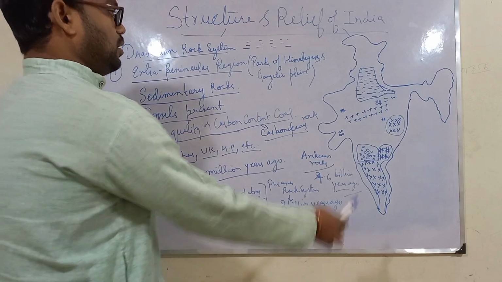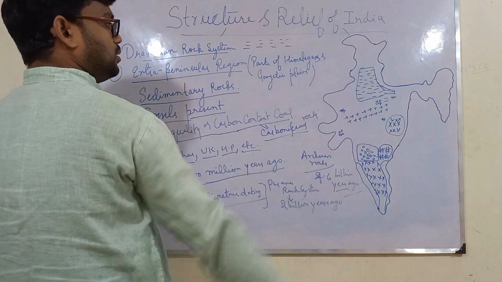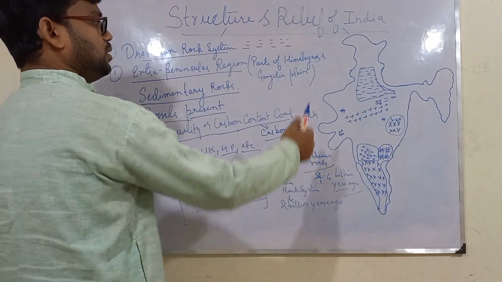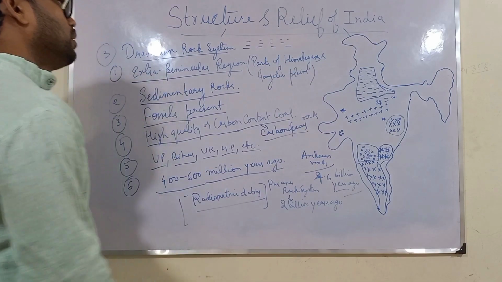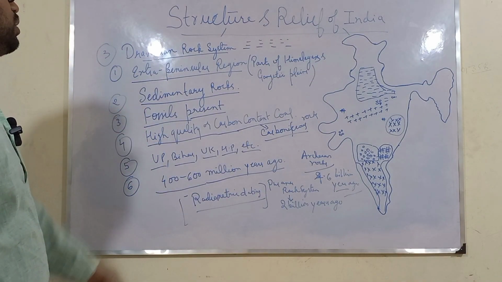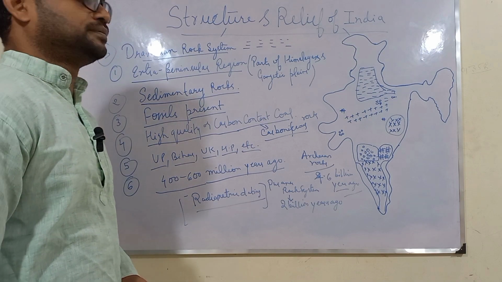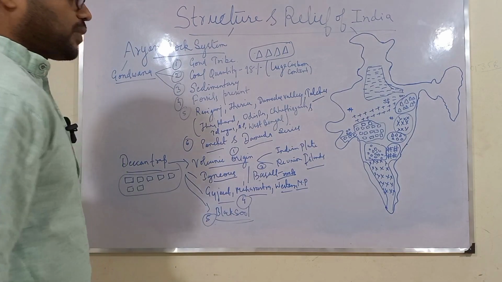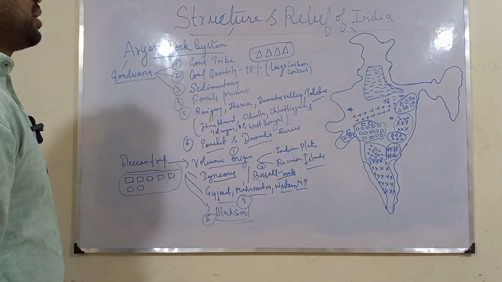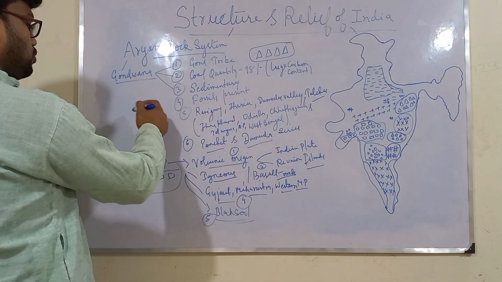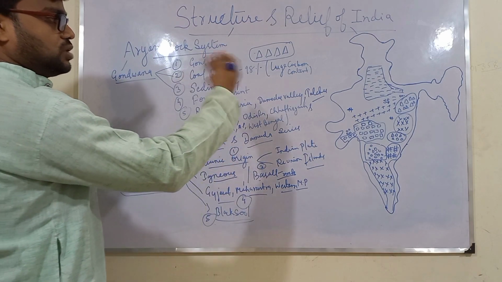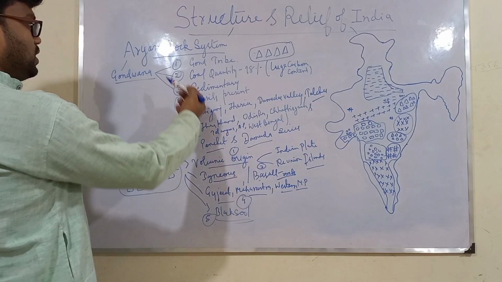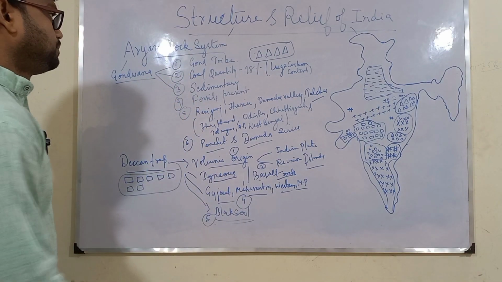I hope you have noted down the important points and have marked on this rough sketch where these rocks are found. We will now move to our final, that is Aryan rock system. We have already seen that Aryan rock system has been divided into two parts. First one was Gondwana and Deccan Trap, and next was Jurassic, Tertiary and Quaternary rocks. So first we will study about Gondwana and Deccan Trap.